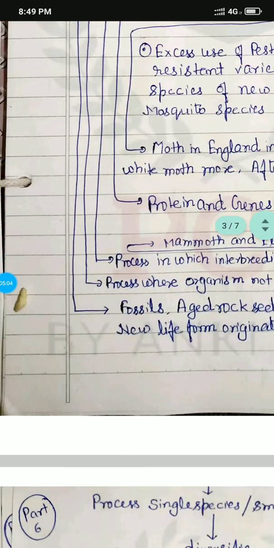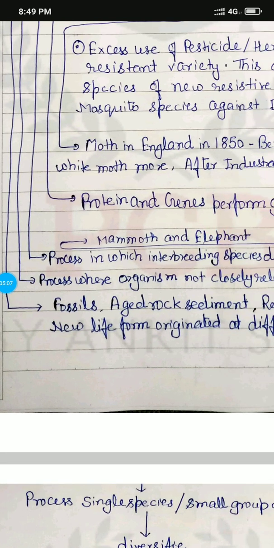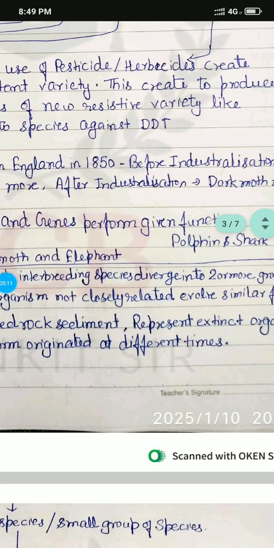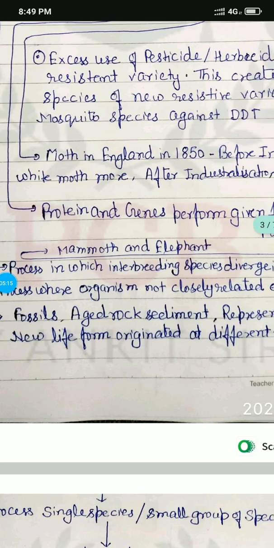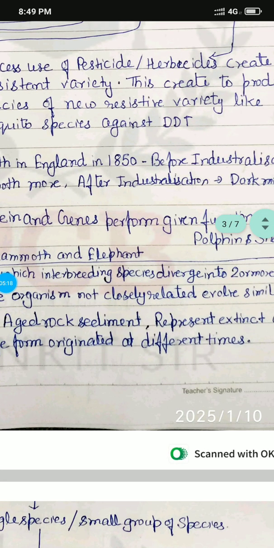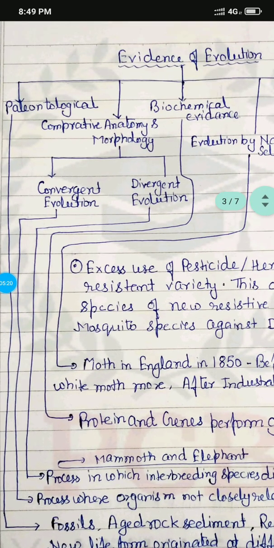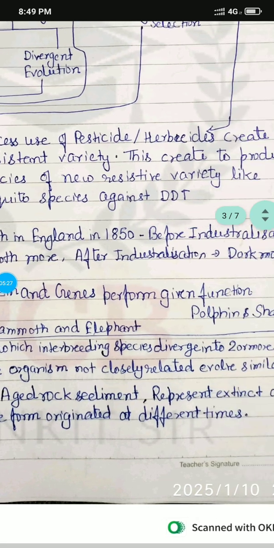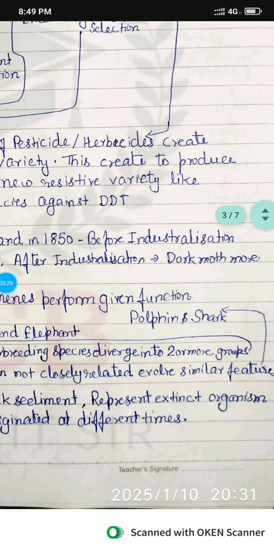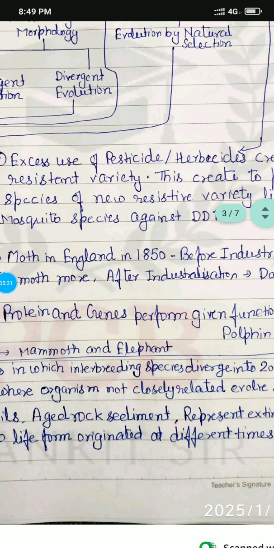Paleontology is the evidence coming from fossils and aged rock sediments, and they represent extinct organisms. New life forms originated at different times. The second one is comparative anatomy and morphology. Convergent evolution is the process where organisms that are not closely related evolve similar features.